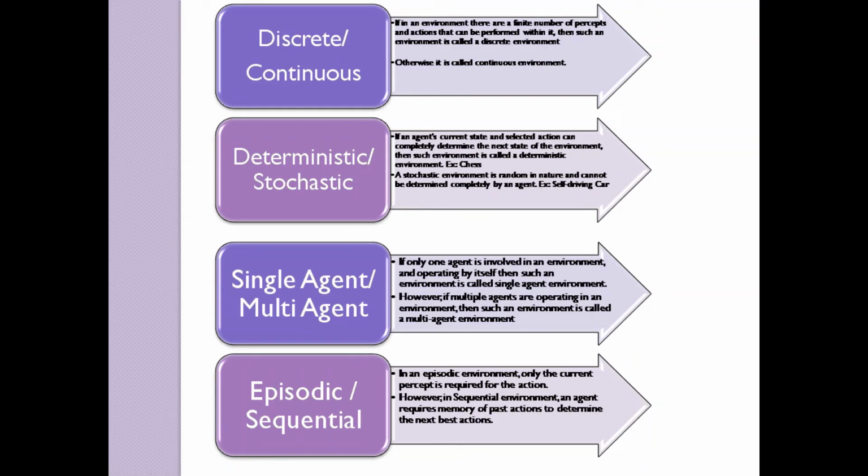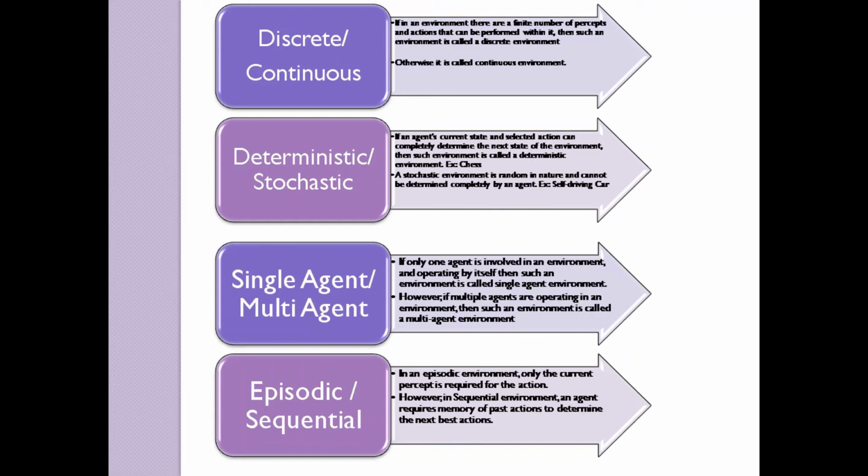If only one agent is involved in an environment and operating by itself, then such an environment is called a single agent environment. If multiple agents are operating in it, we call that a multi-agent environment. Here, both the chess and the self-driven car are multi-agent.